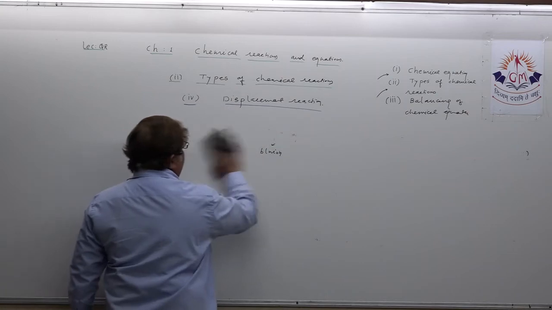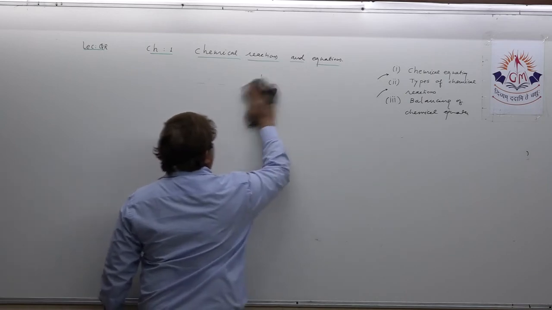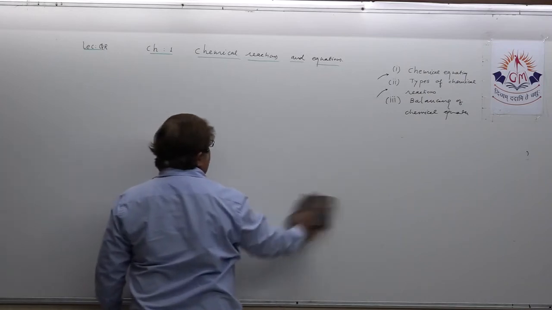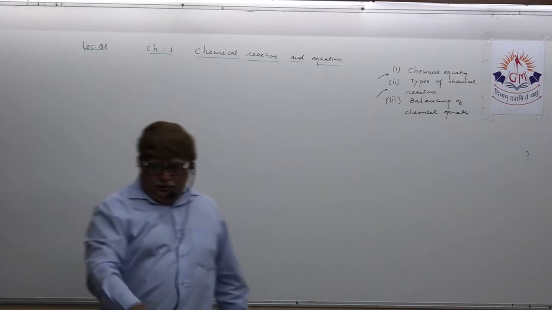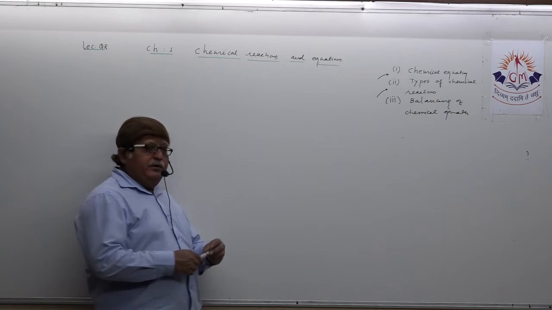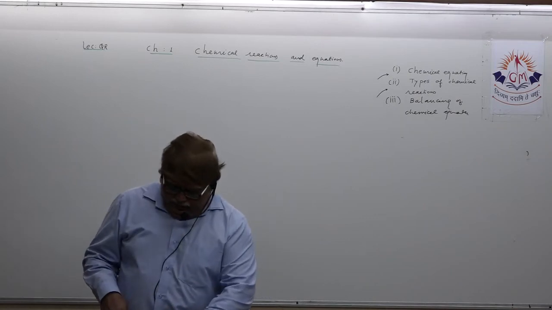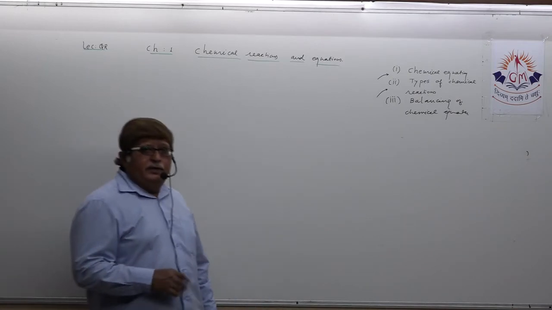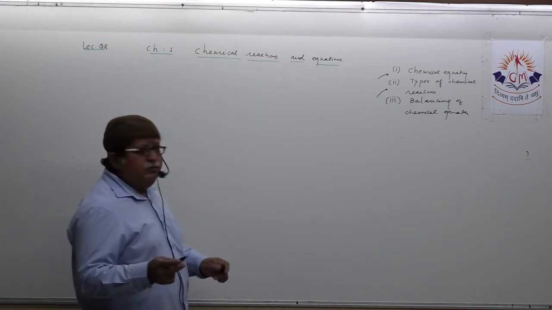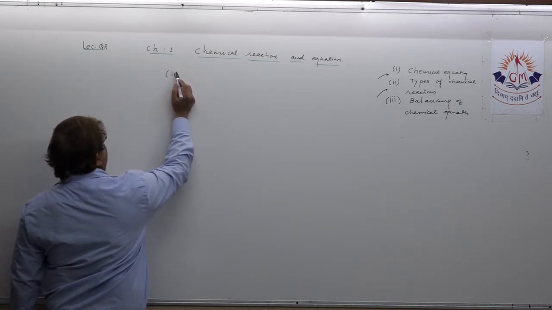And now the last topic, as you all know, is balancing a chemical equation. For balancing a chemical equation, dear students, some of it depends on your general knowledge also. You also need to practice it. In the textbook they have given, and in the board exam they can ask it for 4 marks also, that balance the following chemical equation by hit and trial method. As you all know, we have discussed. So the third topic is actually balancing a chemical equation.